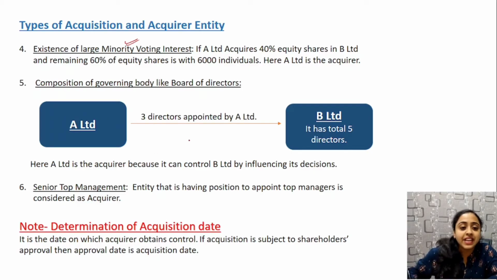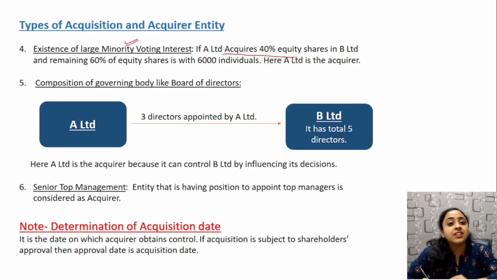If A Limited acquires 40% equity shares in B Limited and the remaining 60% is with 6,000 individuals, A Limited has influencing decision making power because the rest of the 60% is scattered among a lot of individuals.